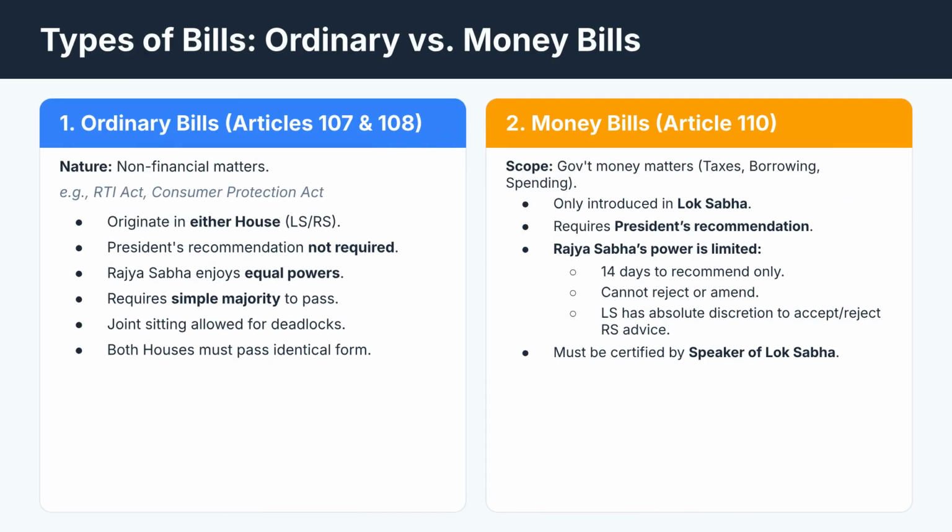Let's compare ordinary bills and money bills. Money bills, under Article 110, deal with government money matters like taxes and spending. They can only be introduced in the Lok Sabha and require the President's recommendation. The Rajya Sabha has limited power on money bills.